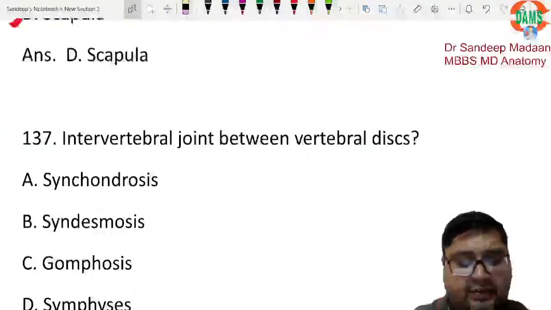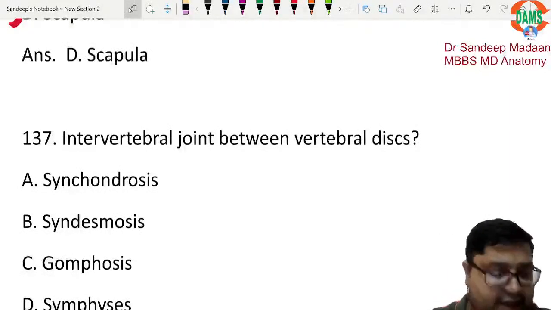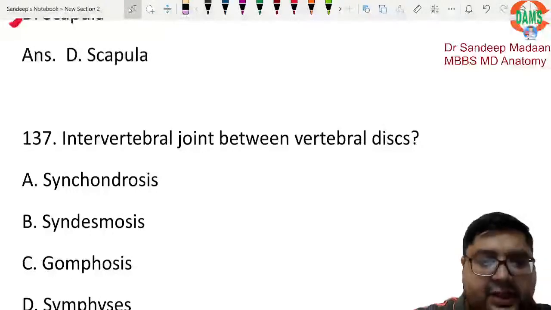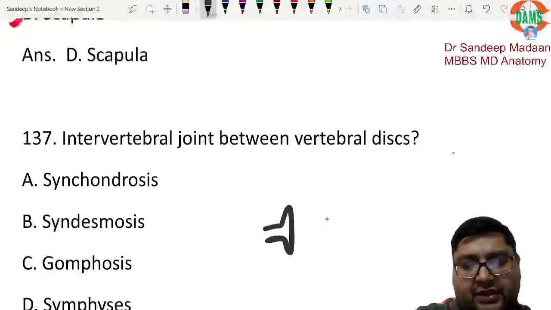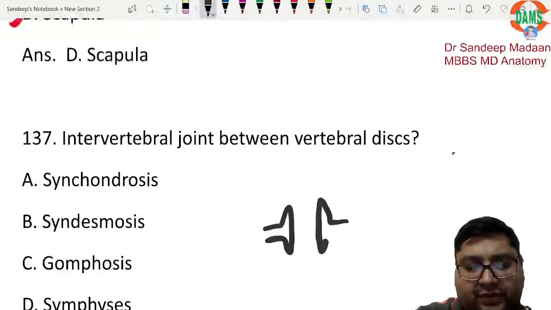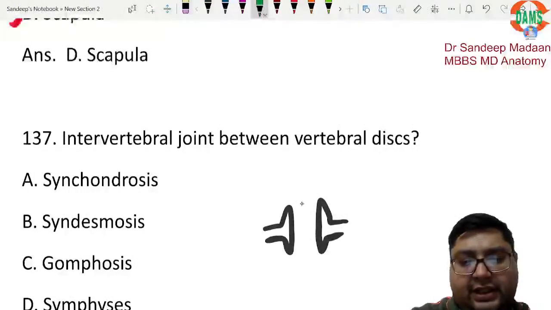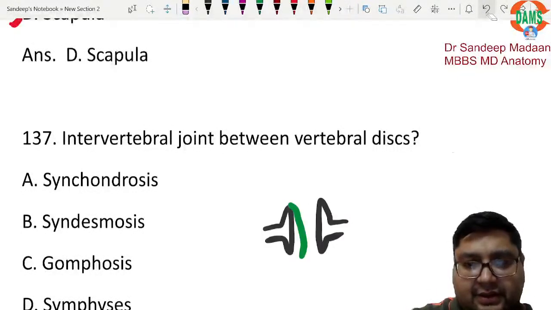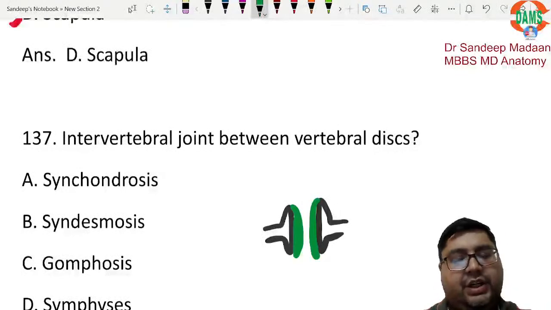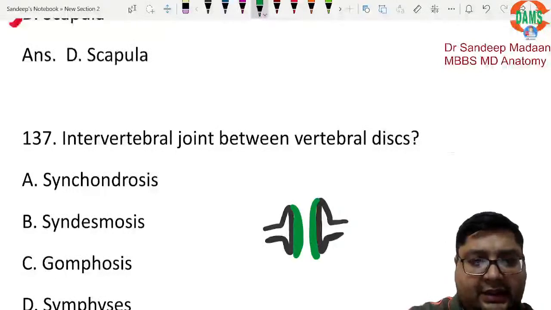Next question is intervertebral joints between the intervertebral disc. What type of joint is this? So when two bones are coming for articulation, their ends are lined with the help of hyaline cartilage, right? So we have hyaline cartilage on this side also, on this side also, but in between we have the articular disc, right? This disc thing is the fibrocartilage.